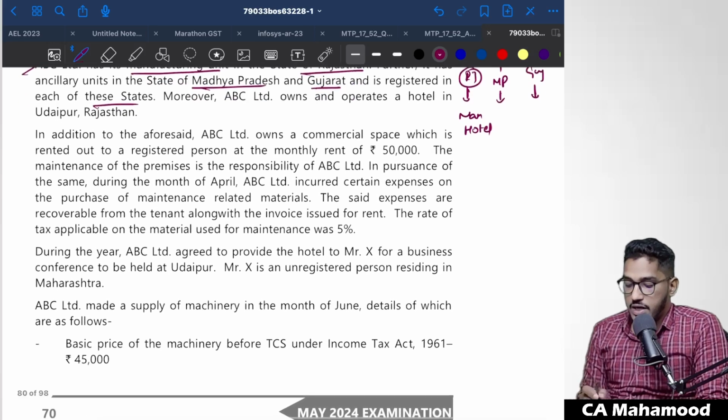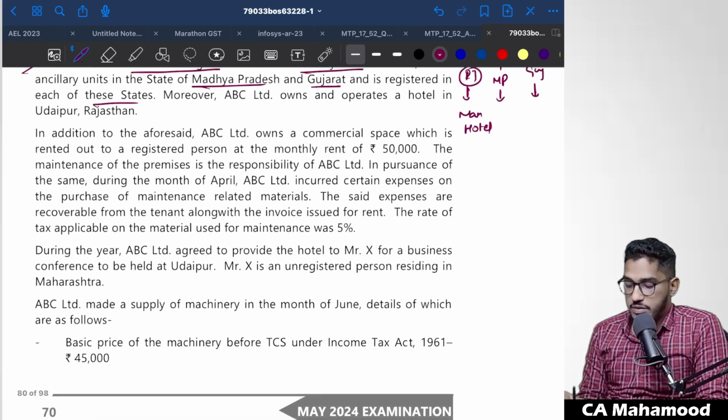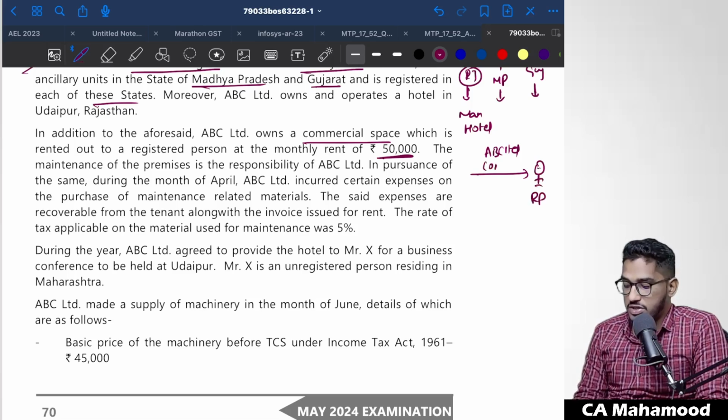In addition to the aforesaid, ABC Limited owns a commercial space which is rented out to a registered person at a monthly rent of 50,000. So ABC Limited is a service provider, the recipient is a registered person, and they are renting out that commercial space for a consideration of 50,000 rupees per month.